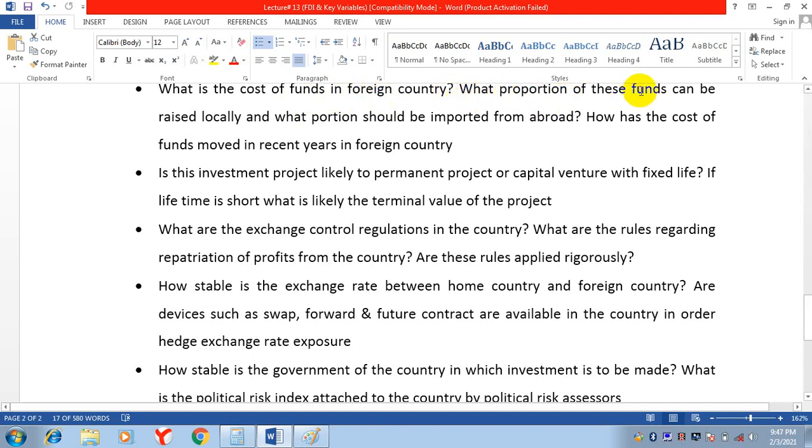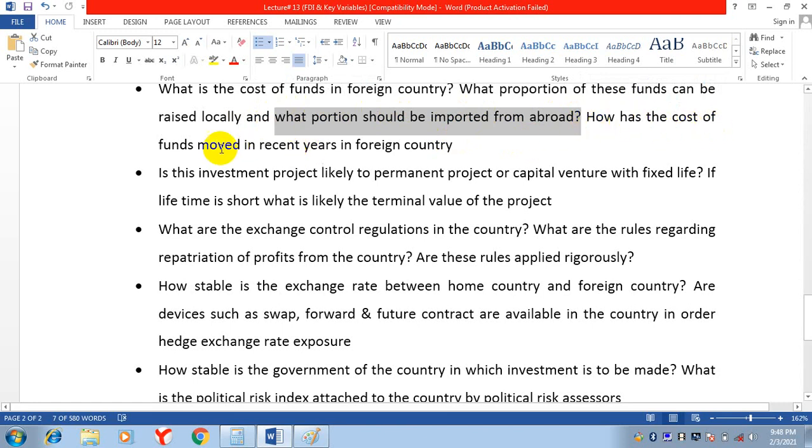What proportion of these funds can be raised locally, and what portion should be imported from abroad? What proportion of these funds can be acquired locally, meaning from local banks in the foreign country? And what proportion should be imported from abroad?